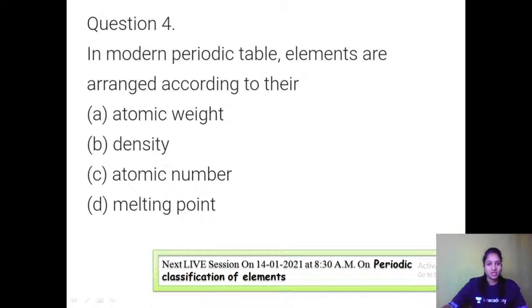In the modern periodic table, elements are arranged according to their... So first, you should know what the modern periodic table is and who gave it. The modern periodic table was proposed by a very famous scientist, Henry Moseley, and they're asking how the elements are arranged.